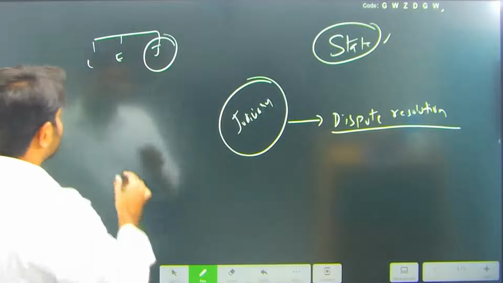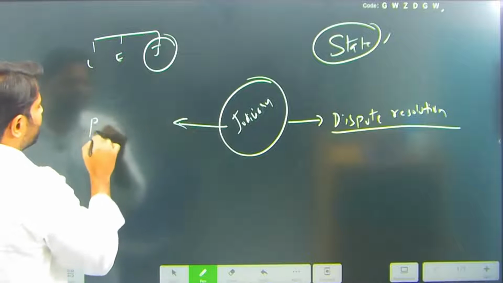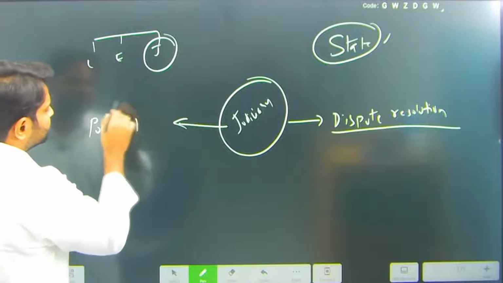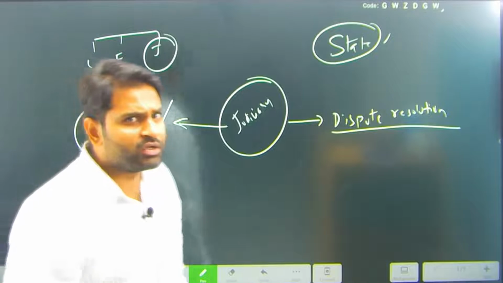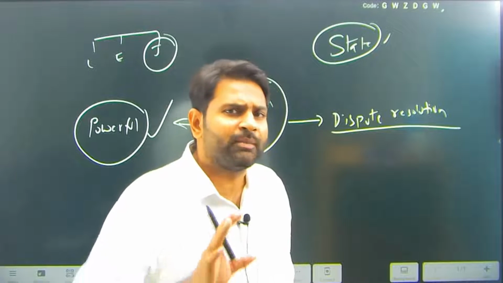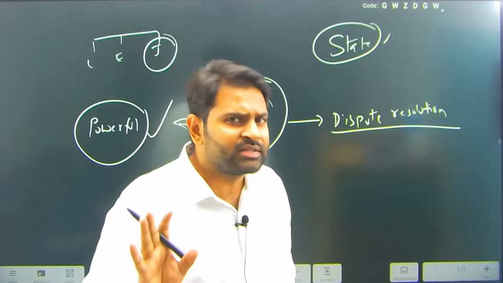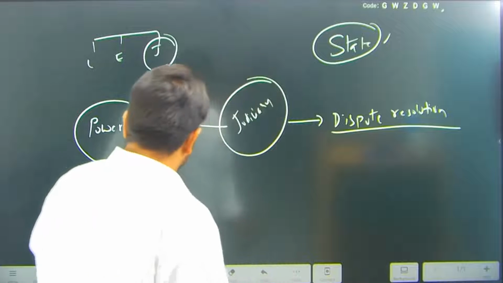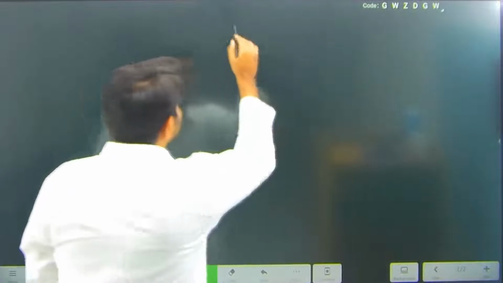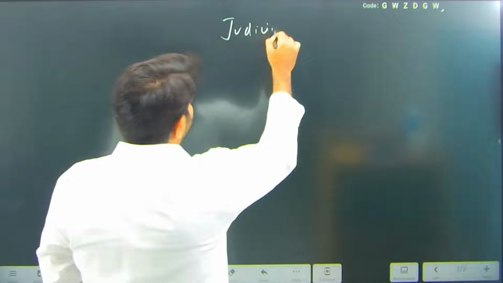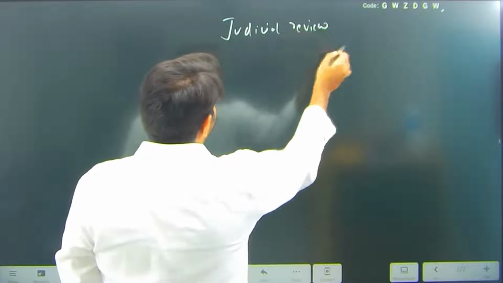In India, the Indian judiciary is the most powerful judiciary on the planet. You need to understand, no other judiciary has the powers the Indian judiciary has. What are those powers? Judicial review. The power it has is judicial review.